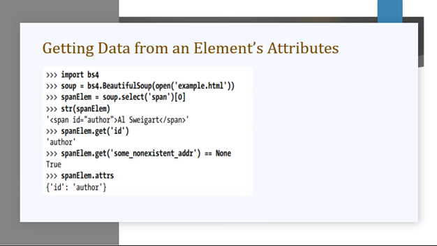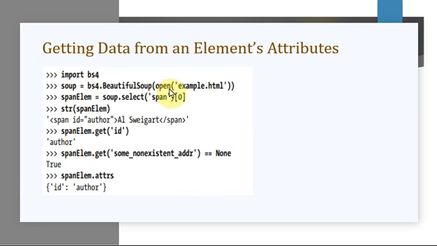Okay, next one, getting data from an element's attributes: the get method for a tag. Just see the starting part. Import bs4, that is Beautiful Soup version 4, you're importing.